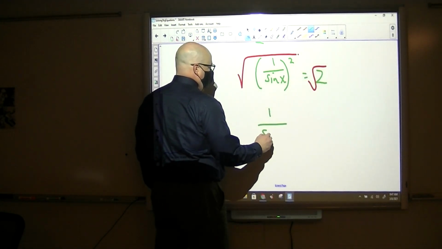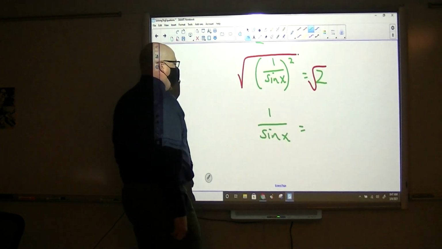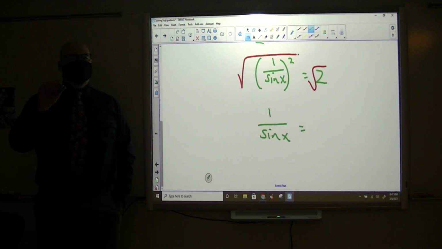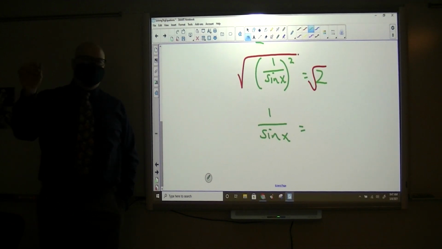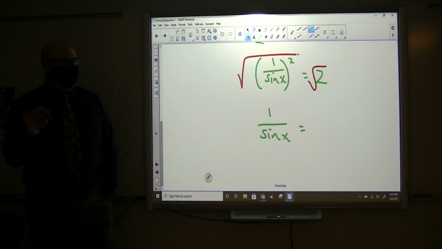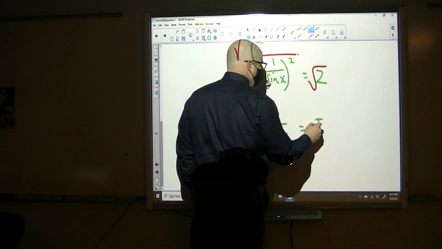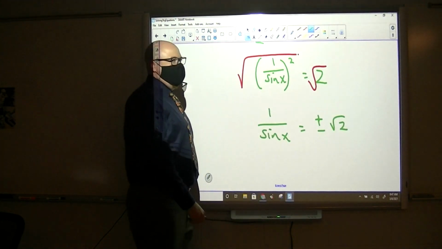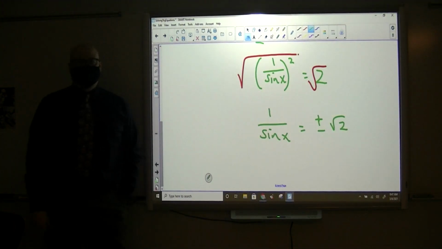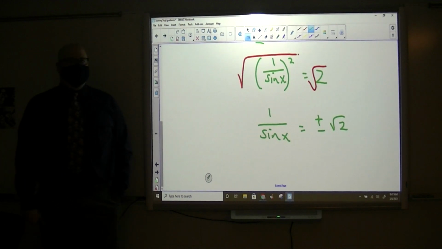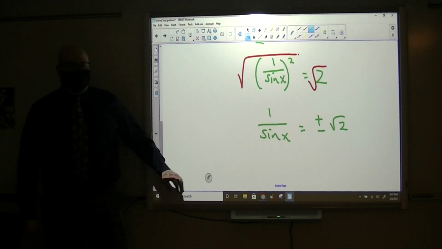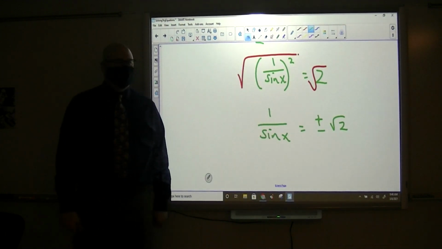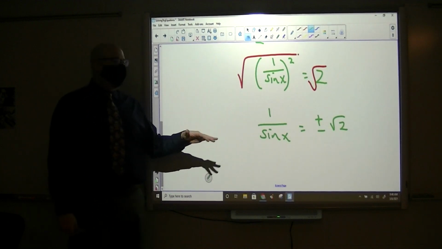Now it's 1 over sine x equals, and we talked about this in a previous problem. When you have to do the operation of square rooting both sides of an equation, you have to include both the positive and negative outputs of that. Now, the square root of 2 is just the square root of 2. So now I'm here. And now I have isolated the trig term. Problem is, it's down here. If you go back and you look at all of the problems, we've done problems like this.